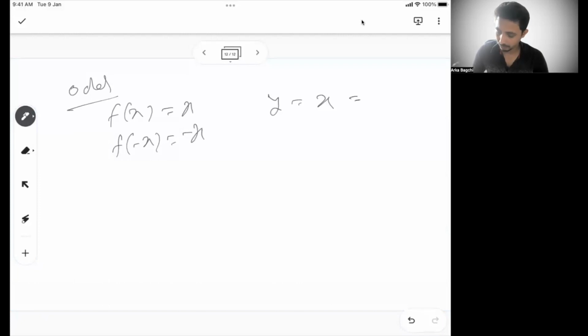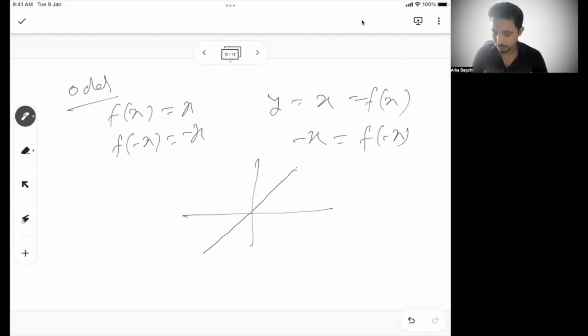So this is f(x). Now, if I say f of minus x, this is going to be minus x. Now, see the line y equal to x. So it's not symmetrical around one axis, it's symmetrical around the origin, say, up and down. So it's symmetrical around the origin.